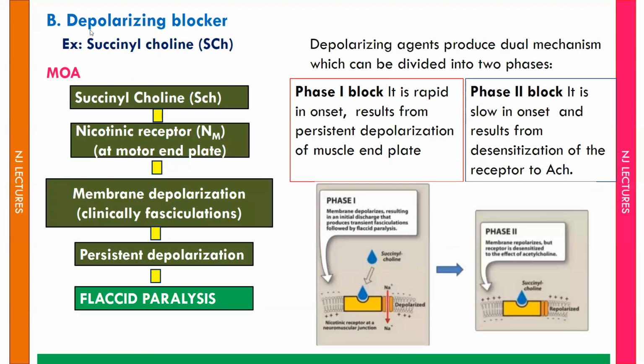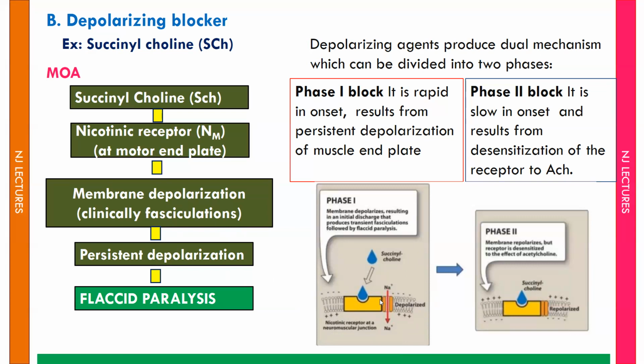Next we will see depolarizing blockers. Under that, the example is succinylcholine. Succinylcholine binds to the nicotinic NM receptor, which is located at the neuromuscular junction, and causes the opening of the sodium channel. This leads to depolarization, and that depolarization spreads all over the muscle unit, leading to repeated excitation of the muscle unit, or fasciculations, or persistent depolarization.